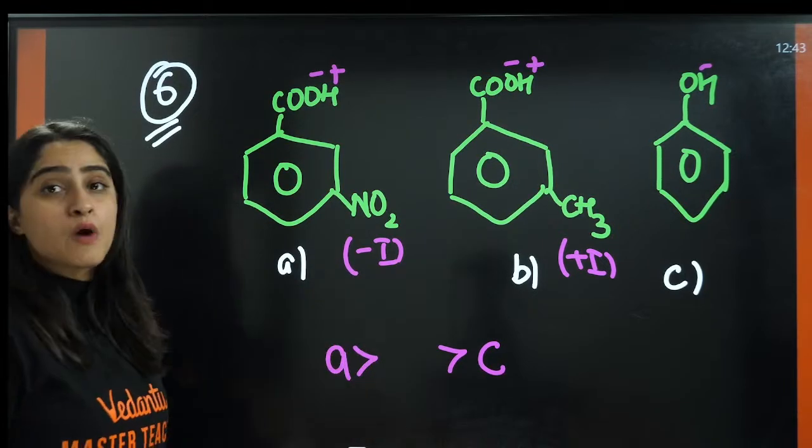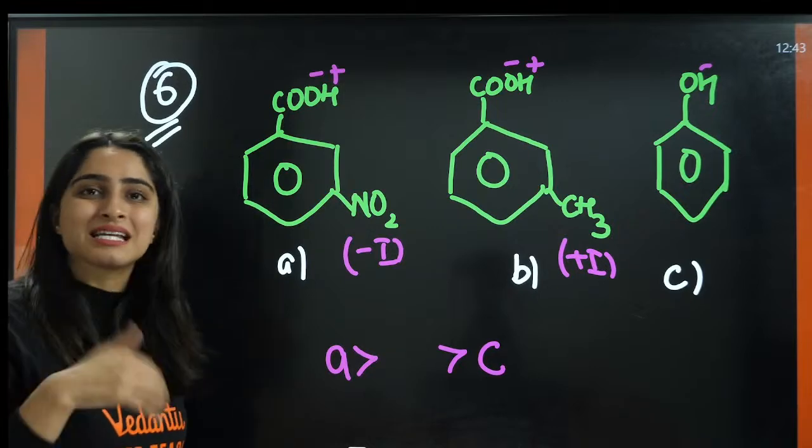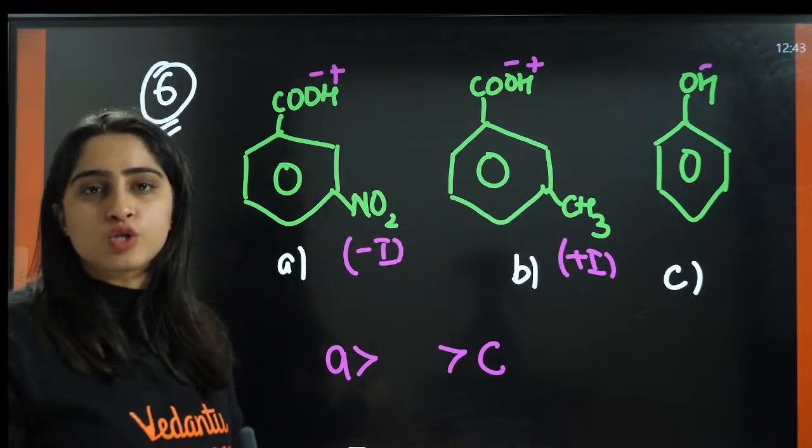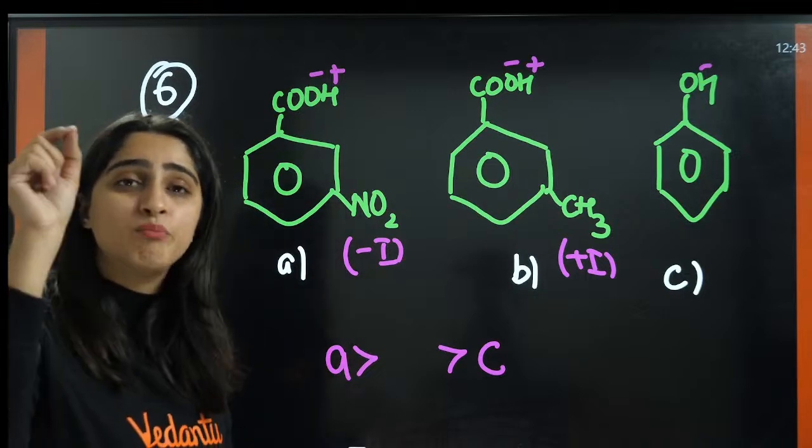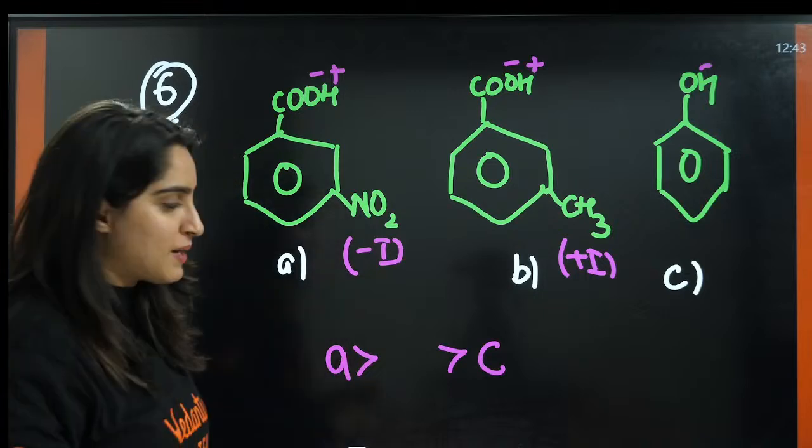Okay, this is B. This is negative and we are giving the electrons. We are donating the electrons. That means here we are destabilizing this.